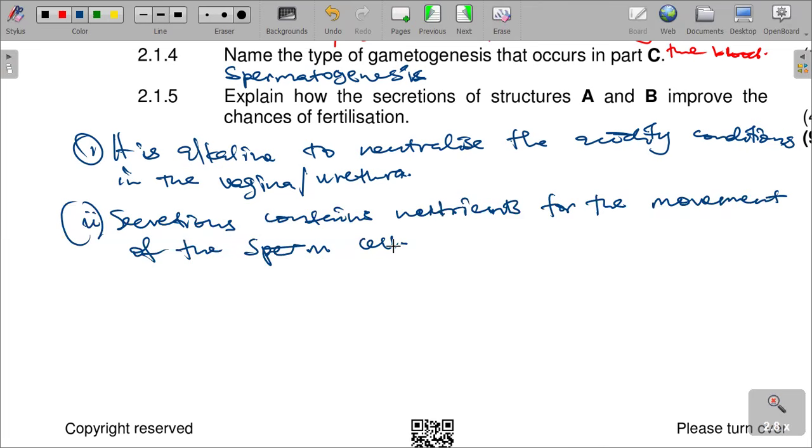That is very important again. They provide energy for the movement of the sperm cell.